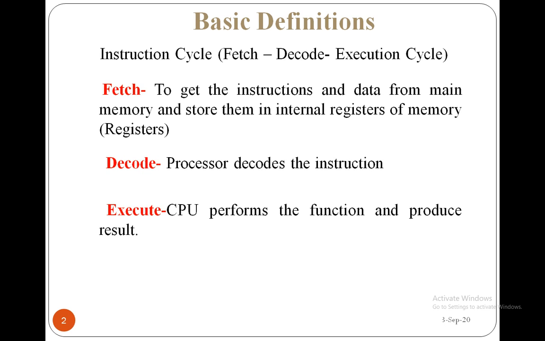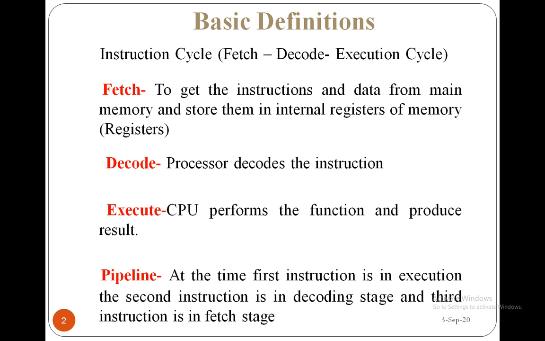So the ARM7 processor fetches the instruction and data from the memory, and then it can decode what the instruction is, that may be add or subtract or anything. Later the CPU can perform the function and produce the result in the execution stage. So this is the three-stage execution cycle for ARM7 processor.